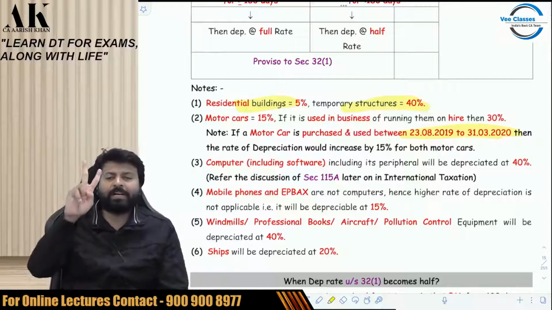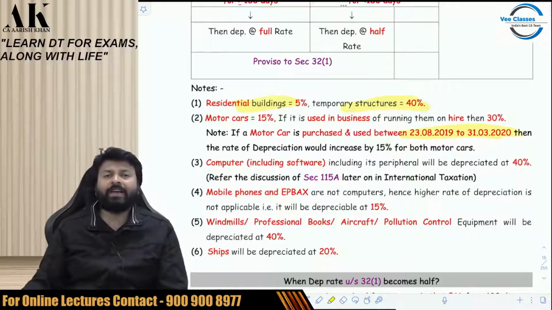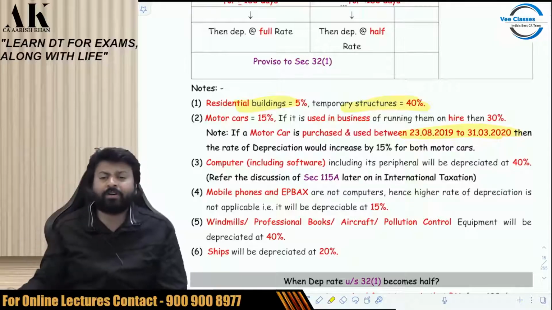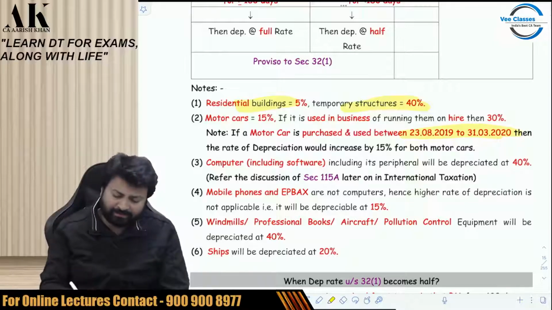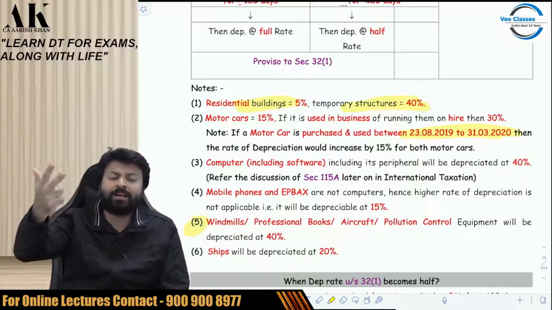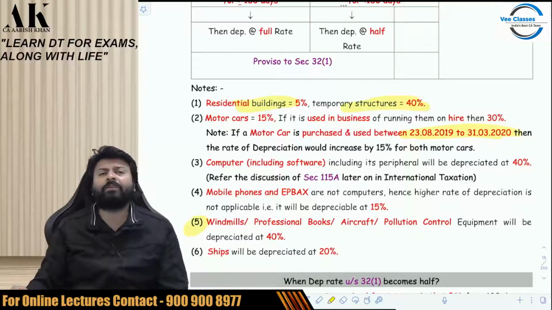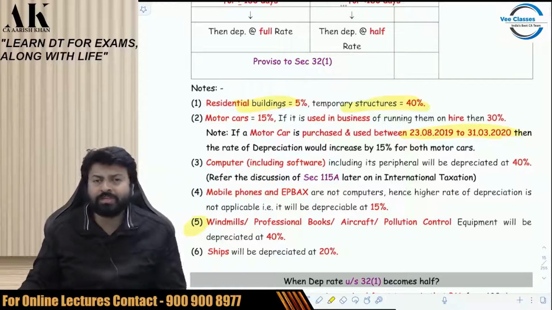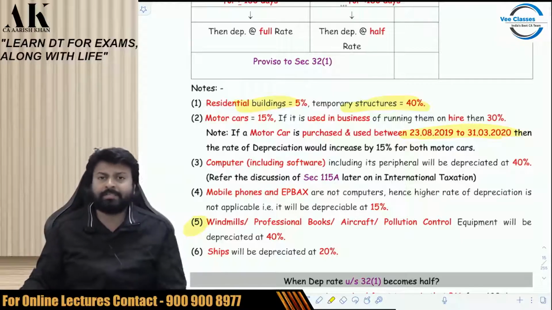Ships will be depreciated at 20%. Aircraft will be depreciated at 40%. Professional books will be depreciated at 40%. Windmill at 40%. Pollution control equipment at 40%. You can see all of them in point number 5. Windmill 40%. Professional books 40%. Aircraft 40%. Pollution control equipment 40%. But ships are 20%. So these are the rates which you have to learn by heart as a student. They will not give you these in the exam. So you have to remember these rates very carefully. Be aware of this. Okay.